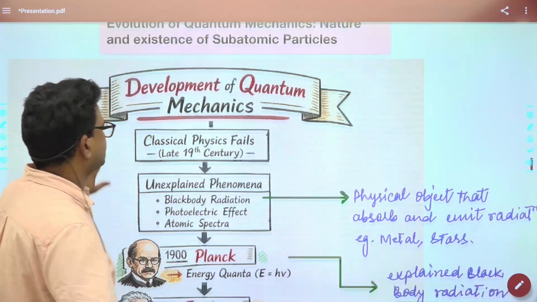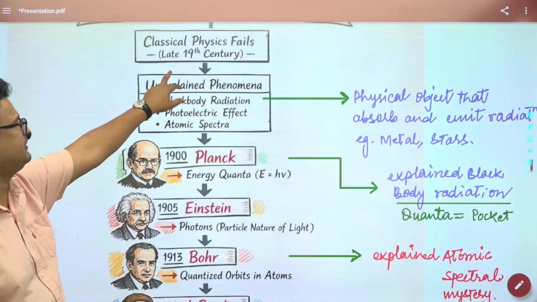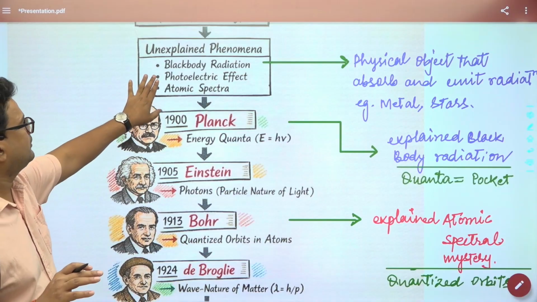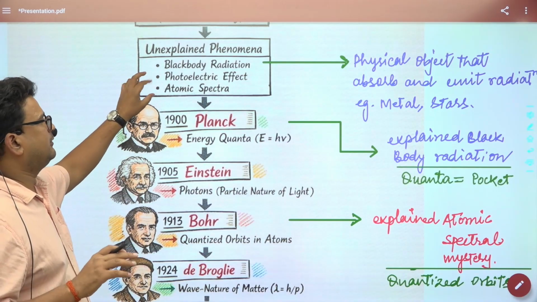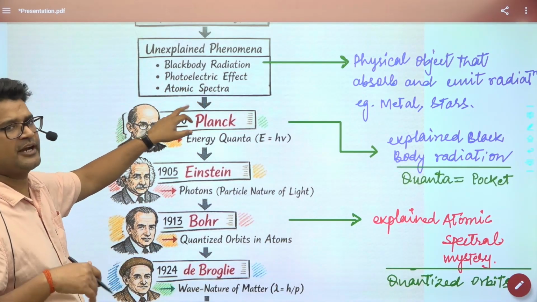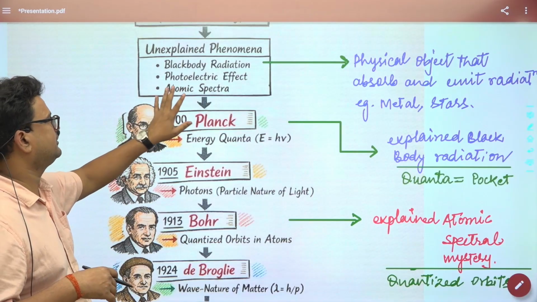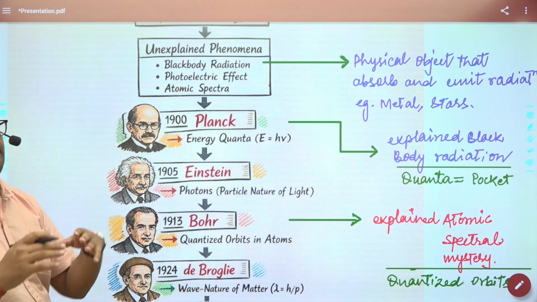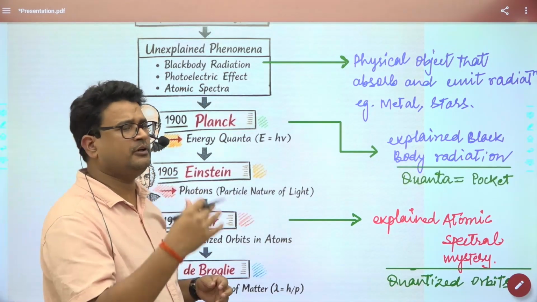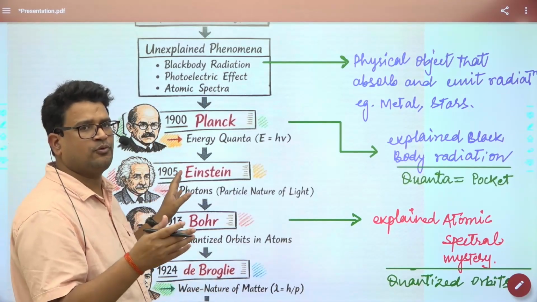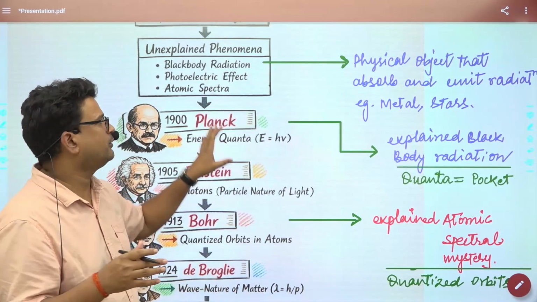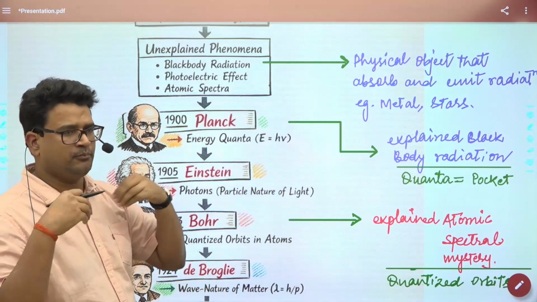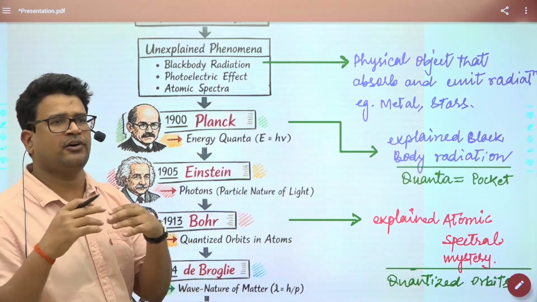First of all, classical physics failed in the late 19th century. There were three unexplained phenomena. First one is black body radiation. Second one is the photoelectric effect. Third one is the atomic spectra. Within the atom, electrons move from one energy level to another, so a spectrum is developed. How these spectra are developed, nobody was able to explain. More precisely, classical physics was not able to explain those three.